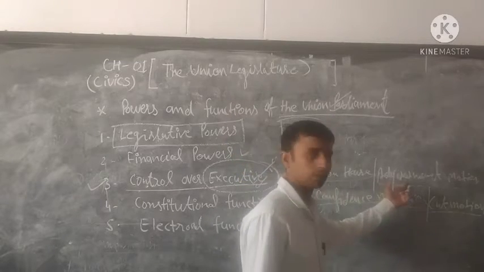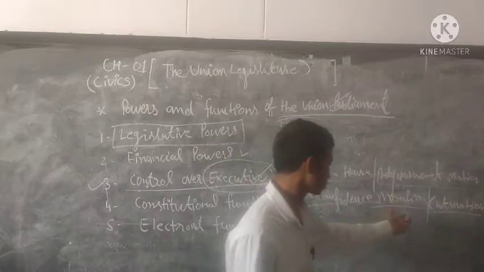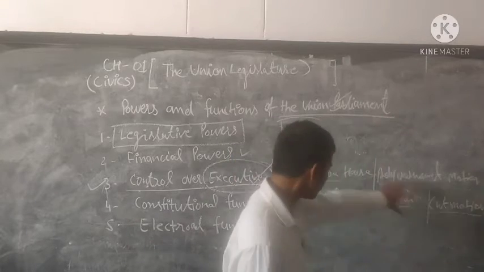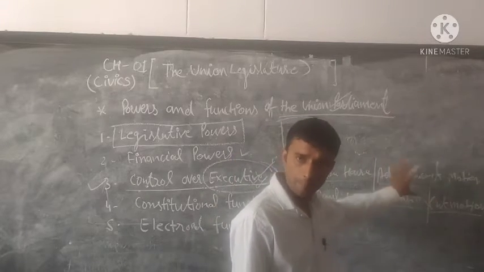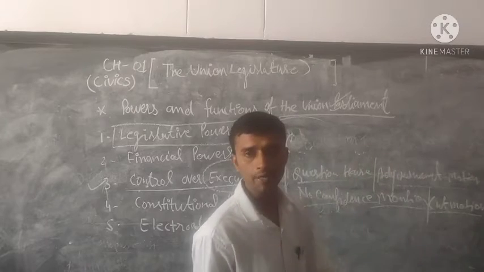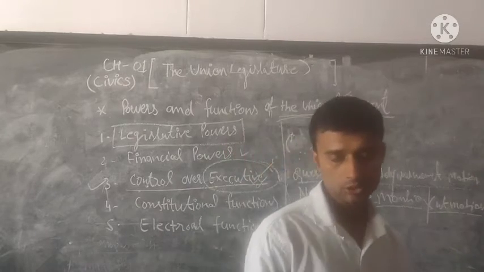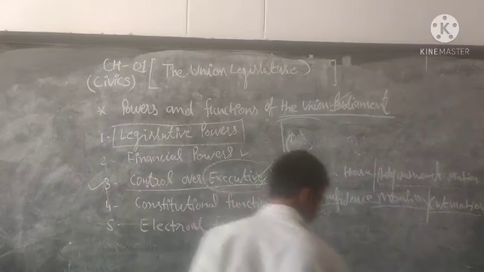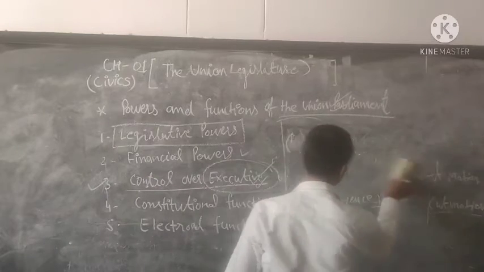Through the question hour, the adjournment motion, the no confidence motion, the cut motion and the censure motion. These are the weapons through which our parliament controls the executive. I hope that is clear. Next point.